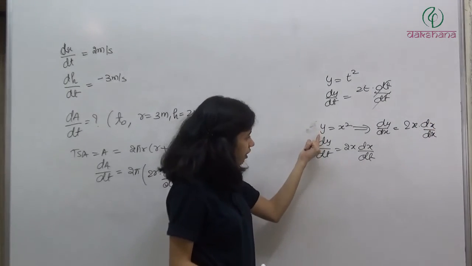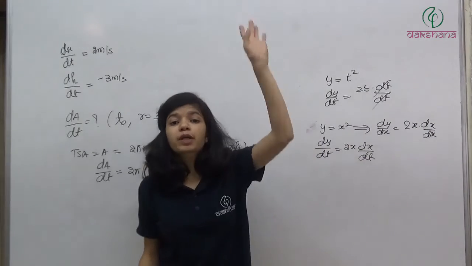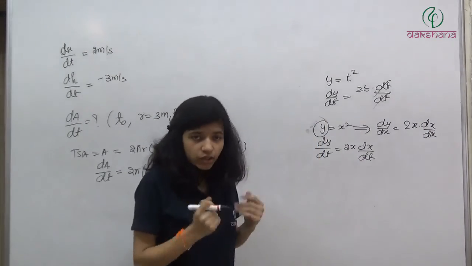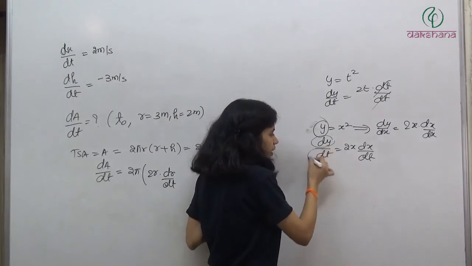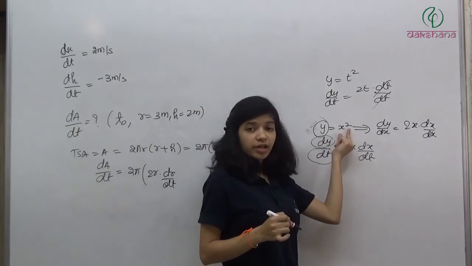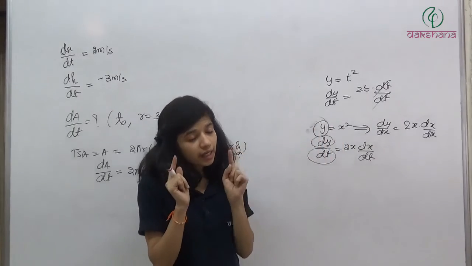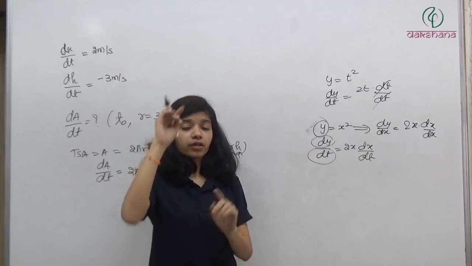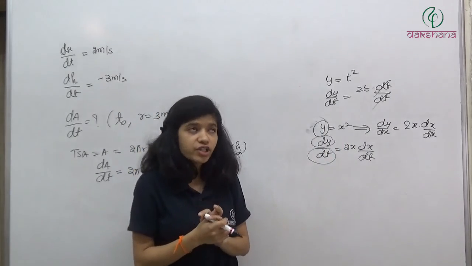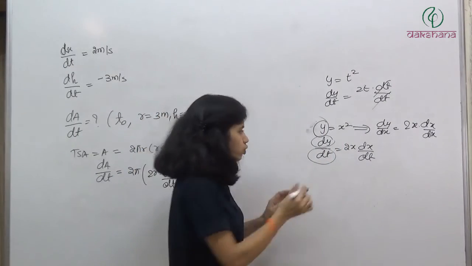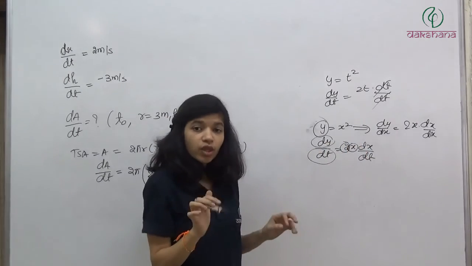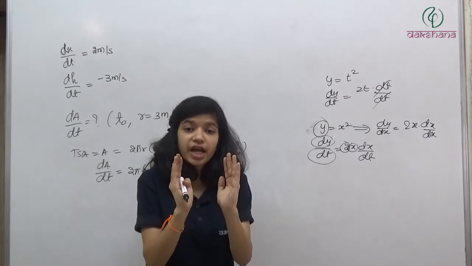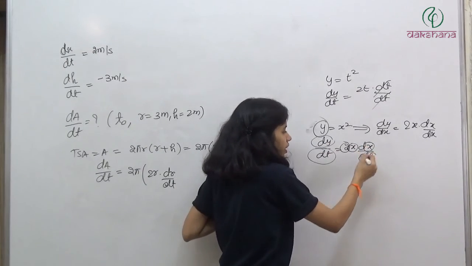But now we have one variable, two variables, and we are differentiating with respect to a third variable. So this is a variable which is not t. So when you differentiate this, you will write dy by dt. First what you will think? That it is a t. I have a box which has t and square. The box has a square. So how will you differentiate? 2 into that box. Clear? But does that box have t? No, it has x. So again differentiate that x with respect to time. So what will you get? dx by dt.